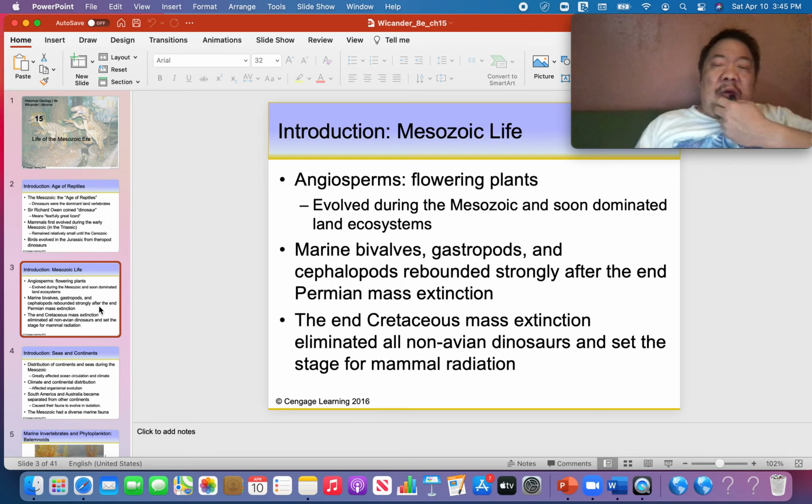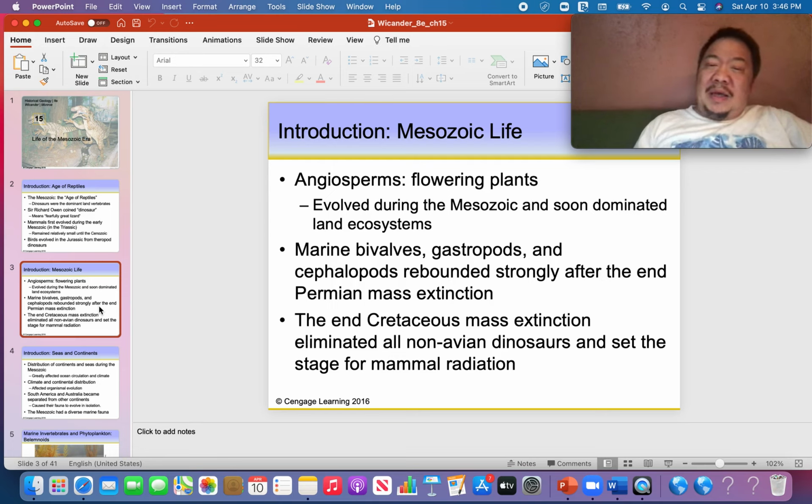Also, other things happened. Remember, 245 million years ago, when the Paleozoic era ended and the Mesozoic era began, we had that great mass extinction called the Permian extinction, the greatest mass extinction to ever face the biological world on our planet Earth. Trilobites became extinct. Blastoids became extinct. Many of your fish became extinct at the end of the Permian, like acanthodians and placoderms.